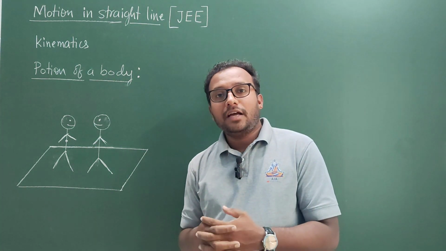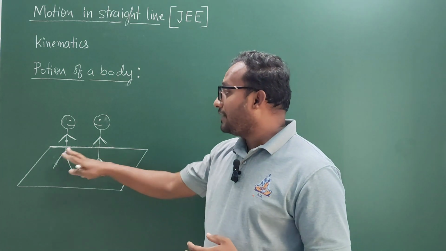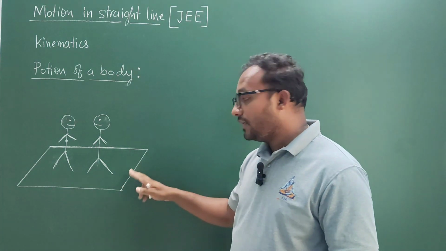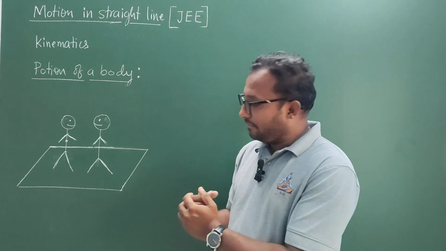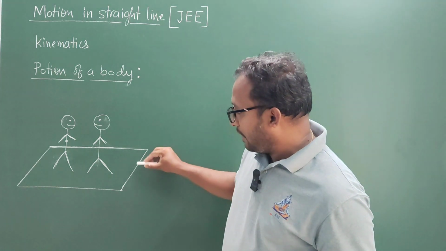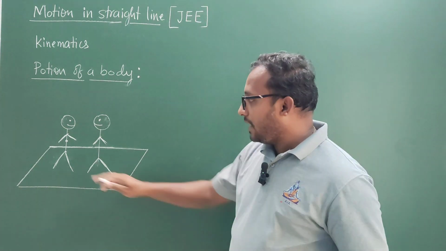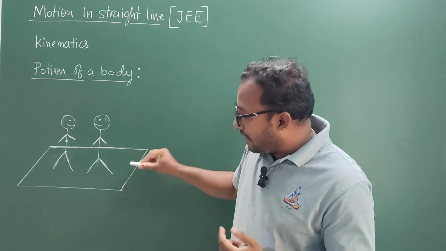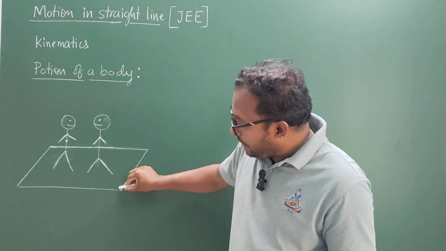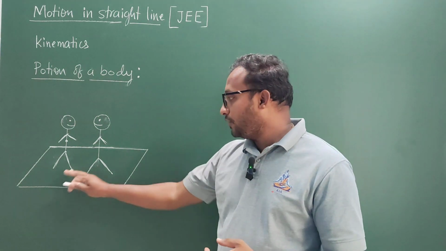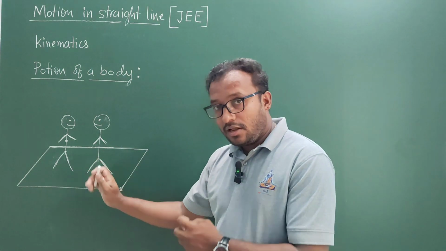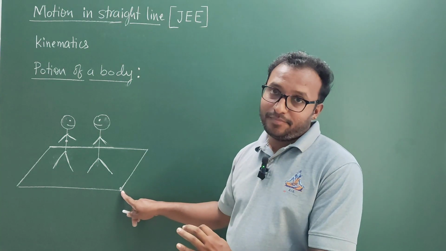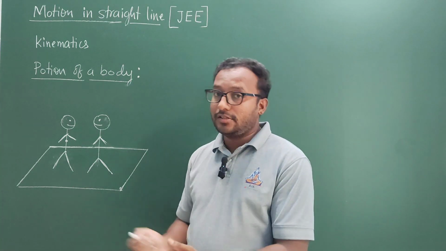Now imagine that they both are at rest with respect to the frame of reference which is fixed on the earth itself. Say for example, our reference frame is the earth itself, and they are always at a constant distance from the reference point which is on the earth's surface itself. They both are at rest with respect to each other, and they both are at rest with respect to the earth itself. I hope you understood this concept.